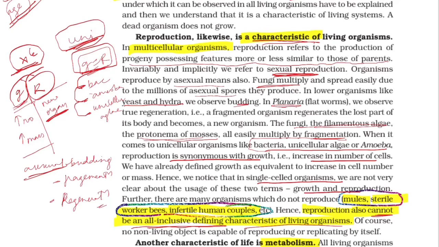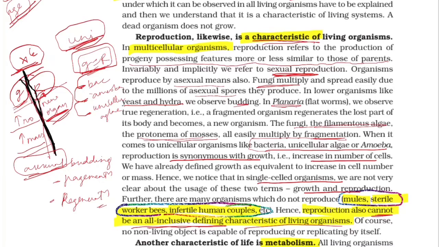In multicellular organisms, growth and reproduction are both very well defined, and they are different. Growth in multicellular organisms is an increase in number and mass. Reproduction means giving rise to a new organism. Reproduction can be sexual or asexual.